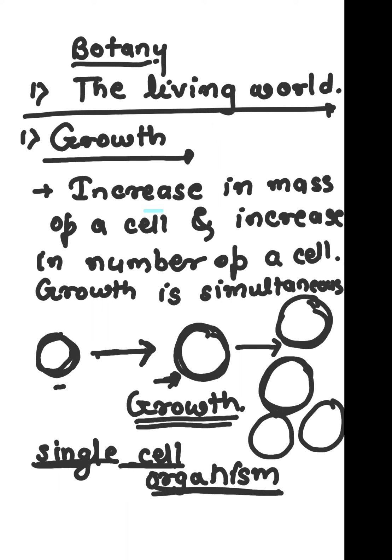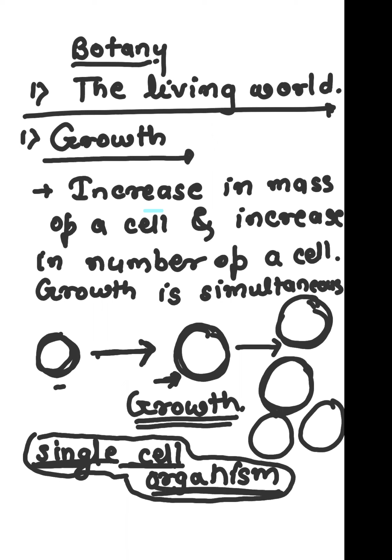So we can say in a single cell organism, growth is similar to reproduction. And in a multicellular organism, for reproduction purposes, we perform different types of divisions, right? So that is a different thing. There growth plays one important role, but here growth is similar to reproduction.